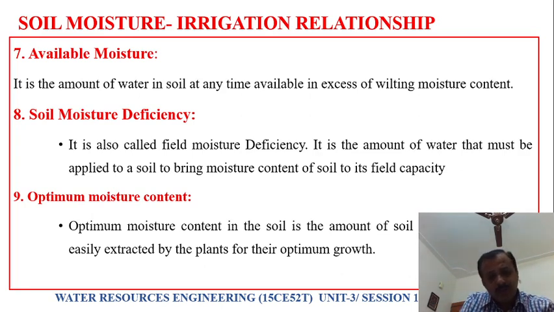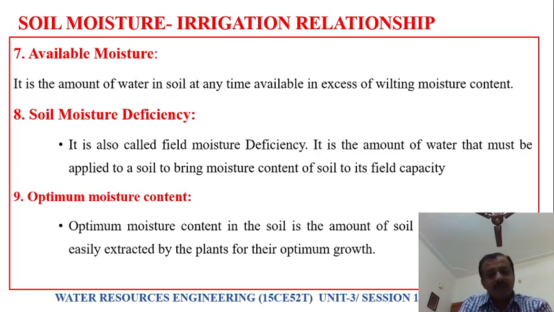No more water is available for the plants to absorb. That stage is called the permanent wilting point. At that stage, if you start applying water and bring it back to the field capacity, that amount of water we call the soil moisture deficiency. That means that much moisture deficiency was there.